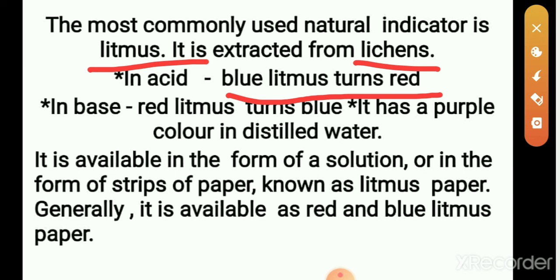If you put a red litmus paper in an acidic solution, no color change happens. In basic solution, red litmus changes to blue.